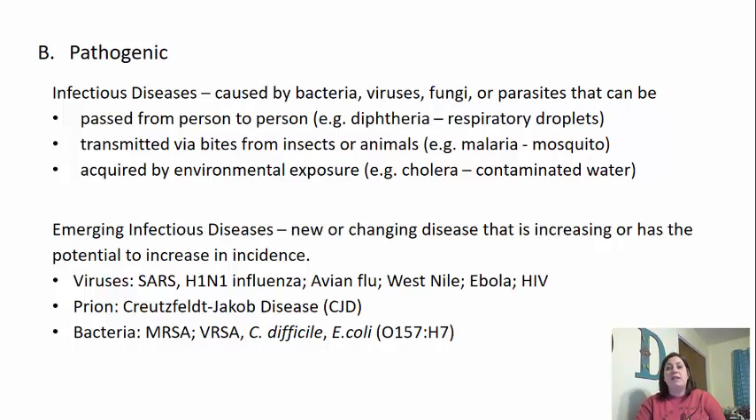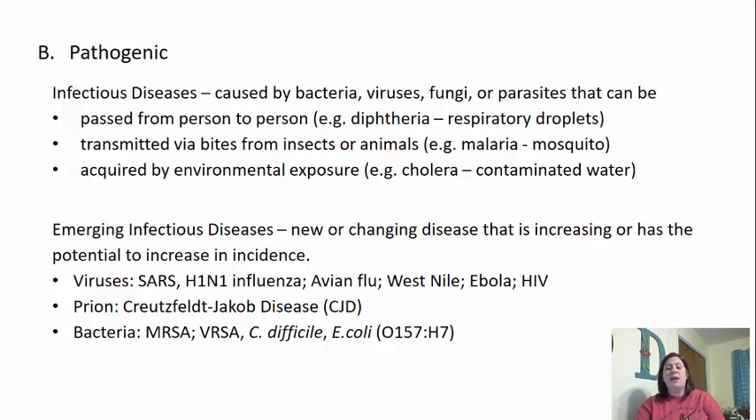Some of these microorganisms can also be transmitted via bites from insects or animals. Malaria is an example, spread by bites of mosquitoes. Rabies is another example, spread from bites of other animals like raccoons, foxes, and dogs if they are infected with rabies. Some infectious diseases can also be acquired by environmental exposure, like cholera from contaminated water. These are ways these microorganisms can potentially gain access into an individual.